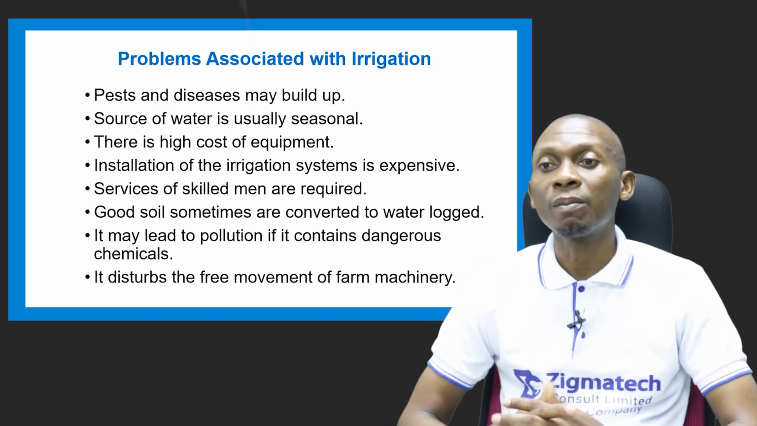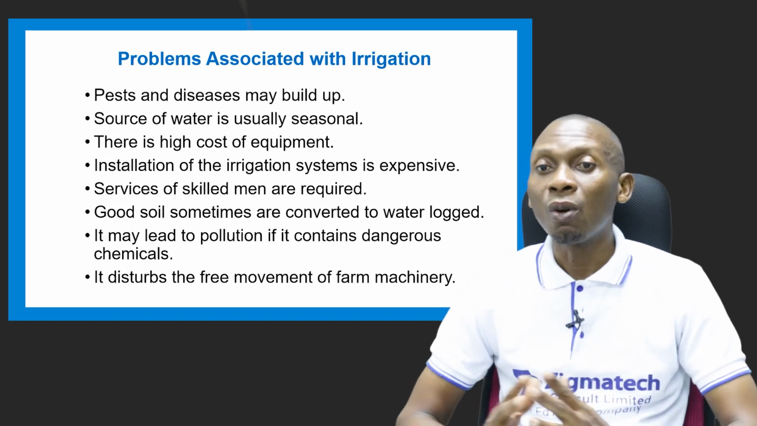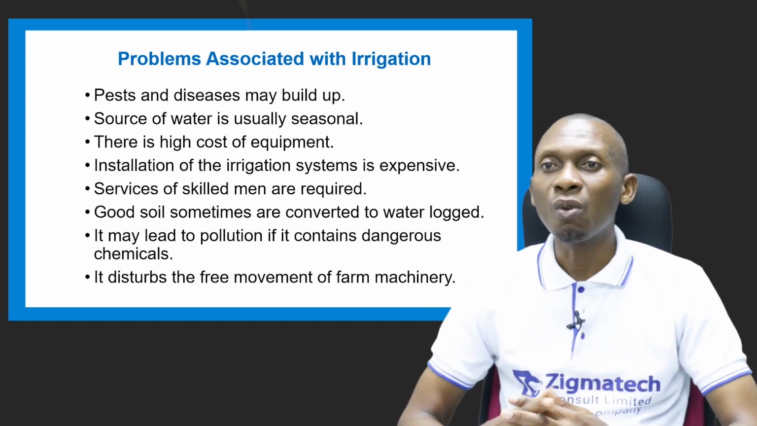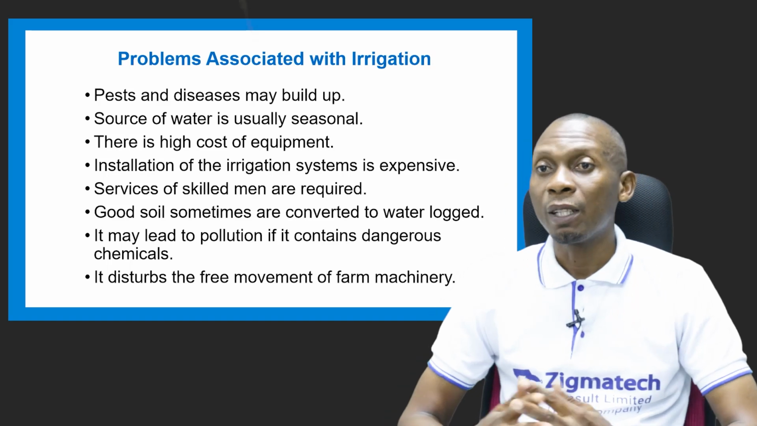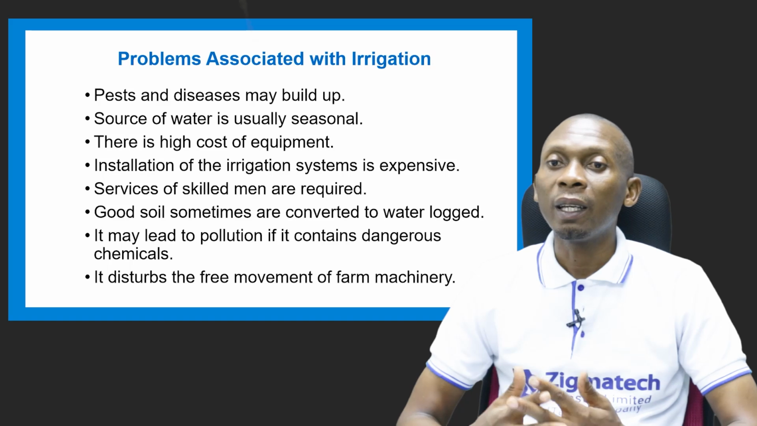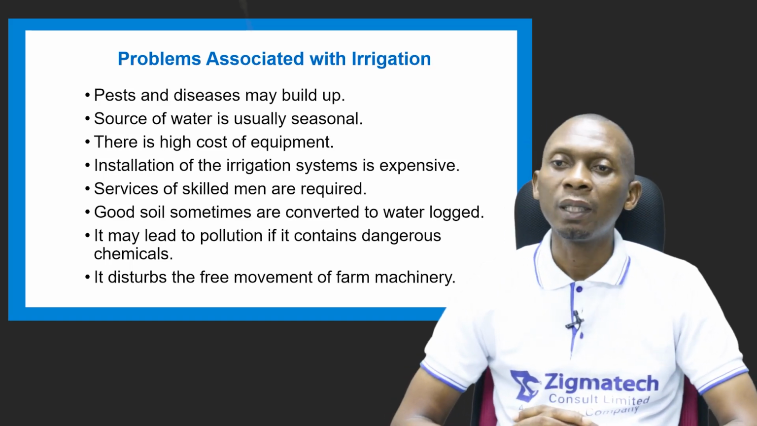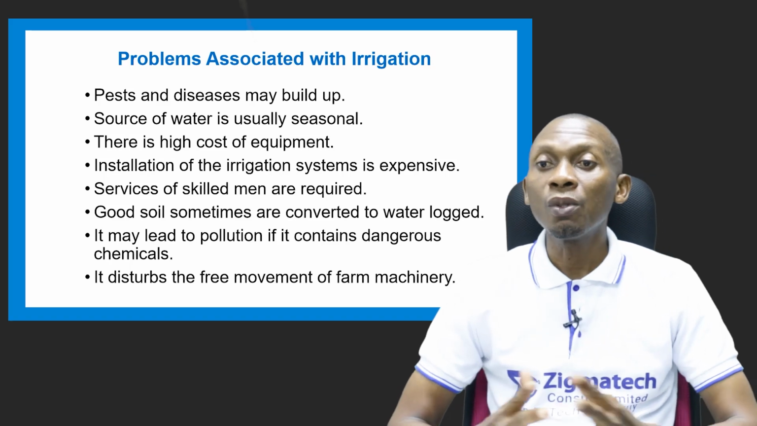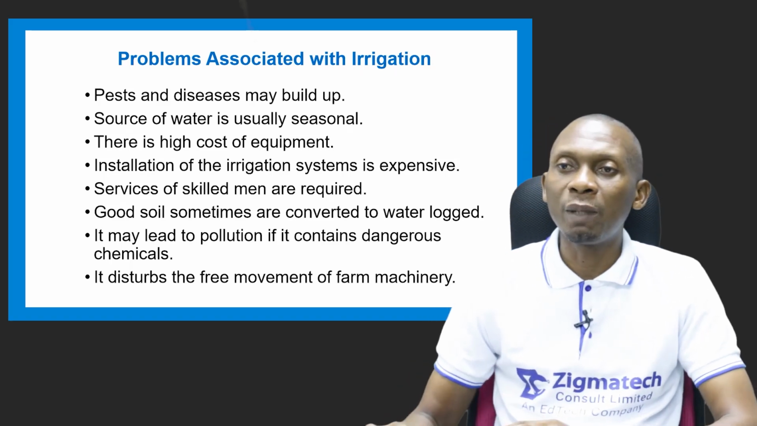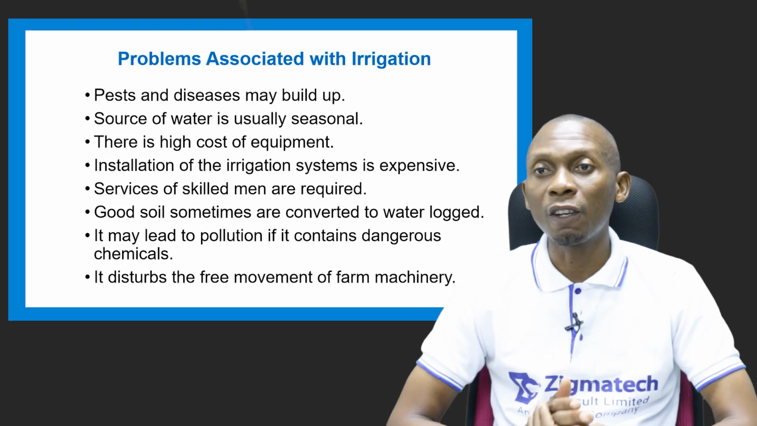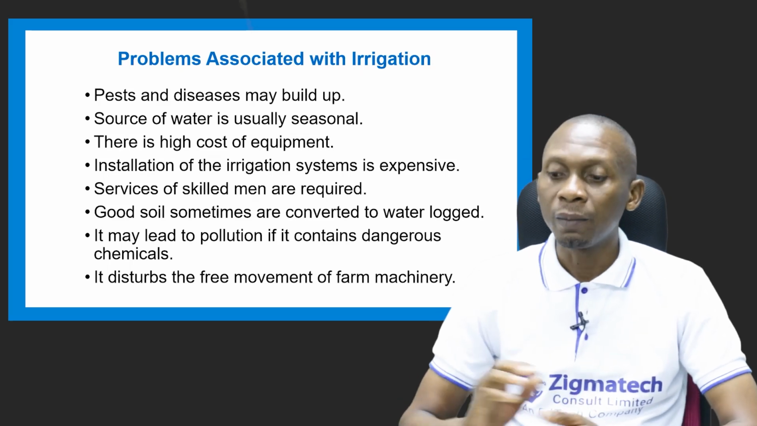Then good soils sometimes are converted to waterlogged soils, especially when there's no control, especially with surface irrigation. We'll talk about flooding. This could lead to waterlogging. Then it could also lead to pollution if it contains dangerous chemicals. And this irrigation equipment could also disturb the free movement of machineries, especially for surface irrigation and overhead irrigation.